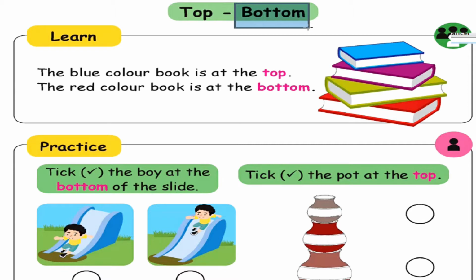Top and bottom. The blue color book is at the top. The red color book is at the bottom.